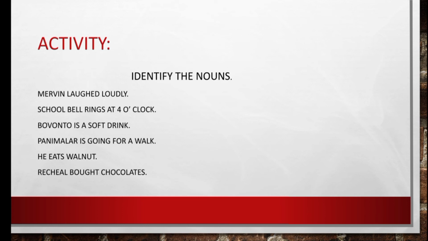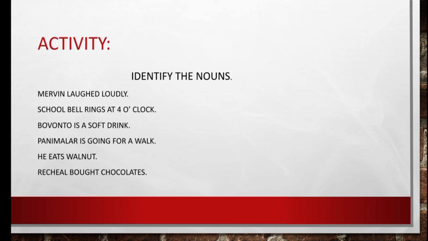The first noun is school bell and the second noun is clock. See the third example sentence: Bavonto is a soft drink. What is the noun in the sentence? Bavonto is the correct answer.